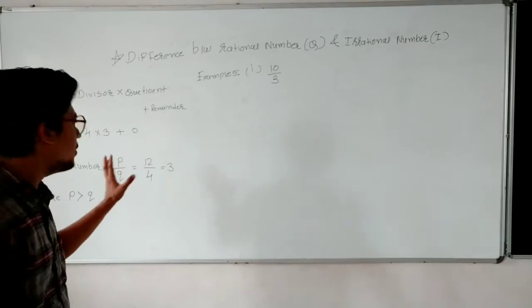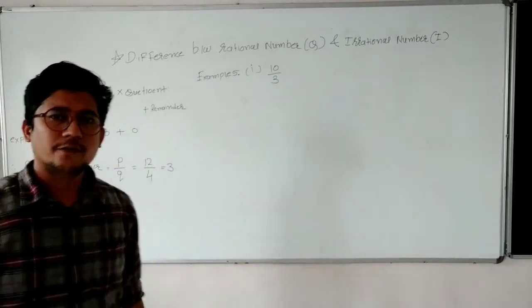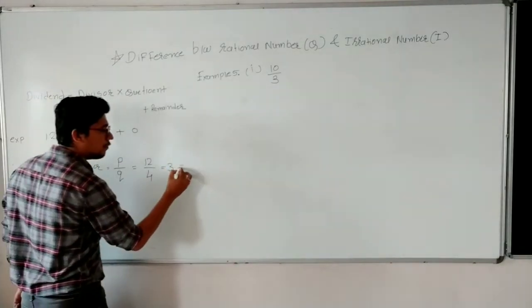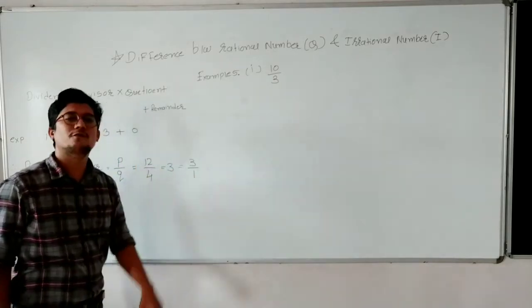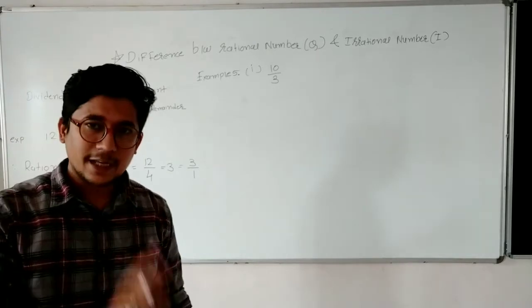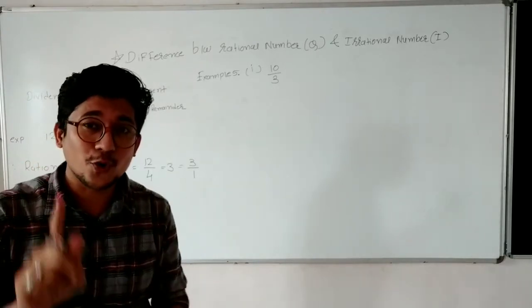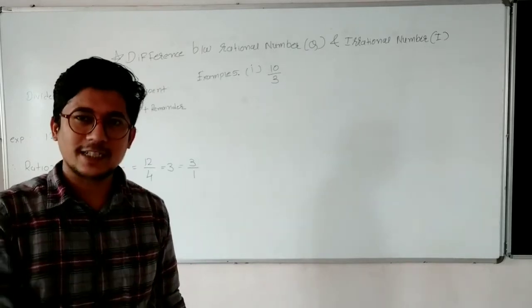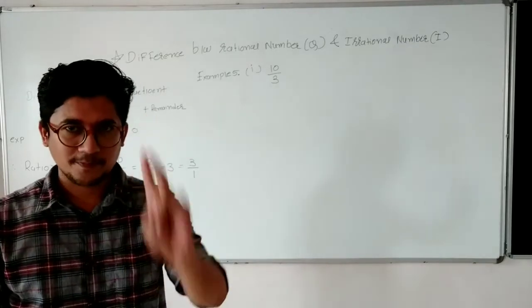So here you can very easily say that 3 is a rational number. Why? Because 3 can again be written in the form of 3 upon 1, that is, again in the form of p upon q. So any number that can be written in the form of p upon q, where p and q both are integers, such numbers are known as rational numbers.